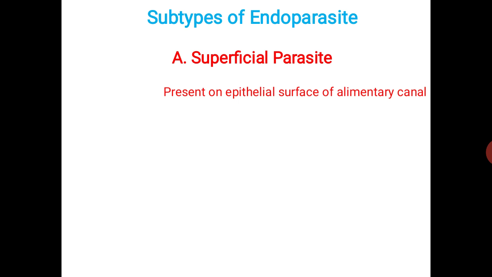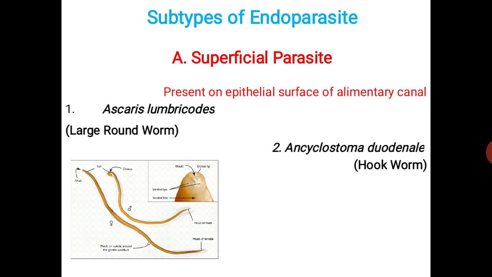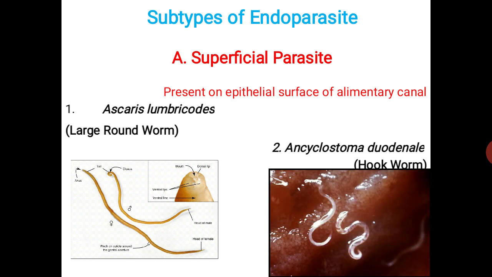Examples are Ascaris lumbricoides, the large roundworm, and Ancylostoma duodenale, the hookworm. Both worms are present on the surface of the alimentary canal.